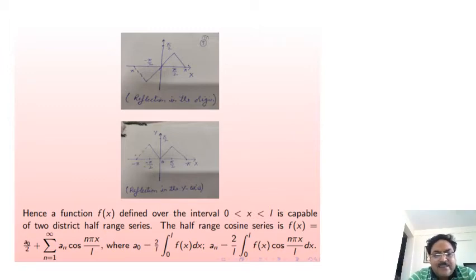Hence the function f(x) defined over the interval 0 to L is capable of two distinct half-range series. The half-range cosine series is f(x) equal to a0/2 plus the summation of an cos(nπx/L), where a0 is equal to 2/L times the integral from 0 to L of f(x) dx, and an is equal to 2/L times the integral from 0 to L of f(x) cos(nπx/L).